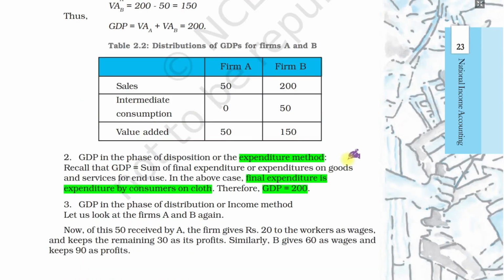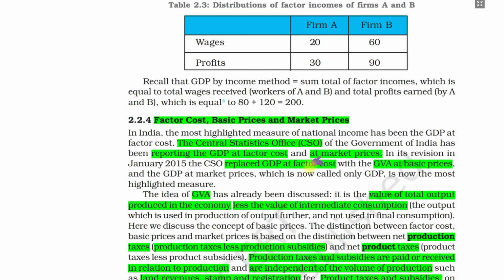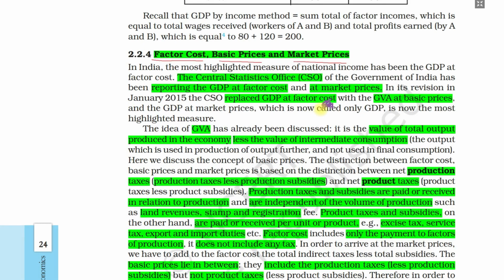So this is the explanation with the same different methods: expenditure method, product method, and this one, income method. So now we'll see other terms: factor cost, basic prices, and market prices. What are these terms we have seen? So basically,